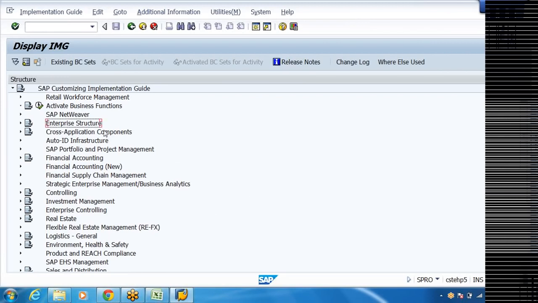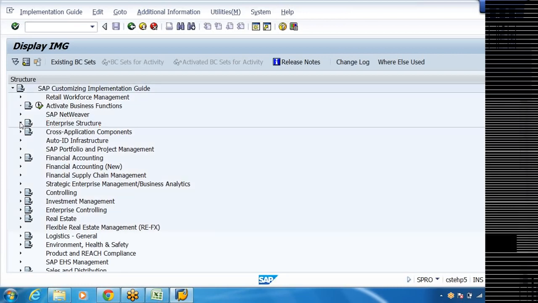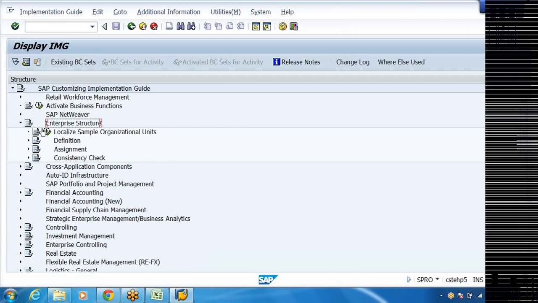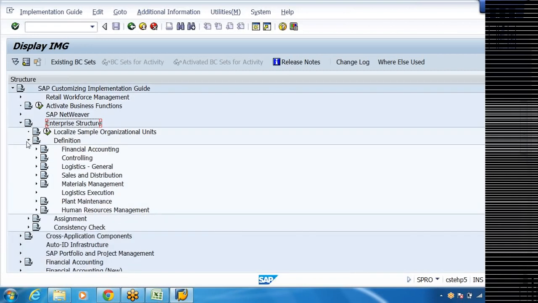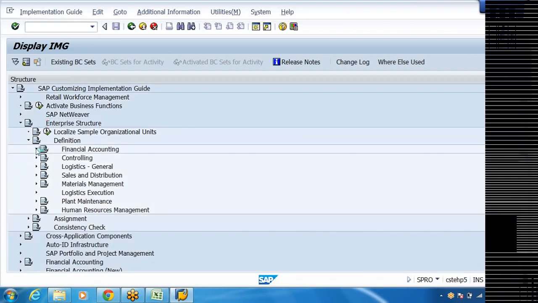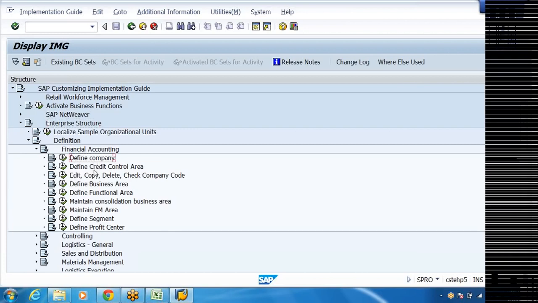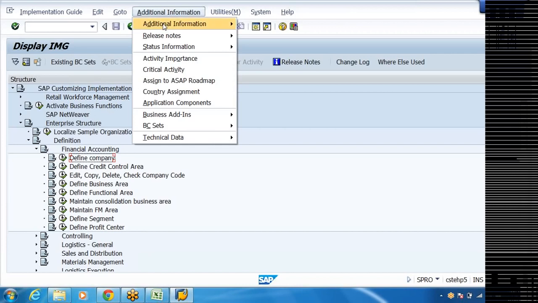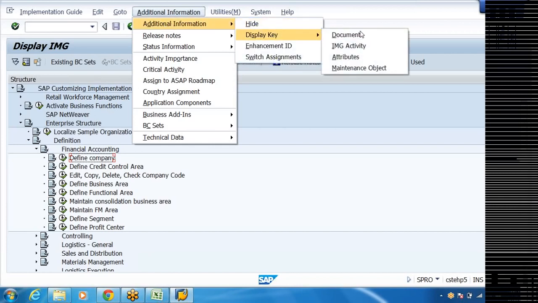So in order to create that company, there is a right side arrow here. Click on that. Enterprise structure. We are going to define organization structure or enterprise structure. Go to enterprise structure, definition, financial accounting, define company. And I told you every screen will have a transaction code. In order to activate the transaction code, click on additional information, display IMG activity. This is the path.